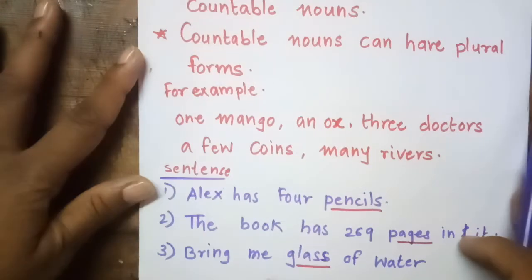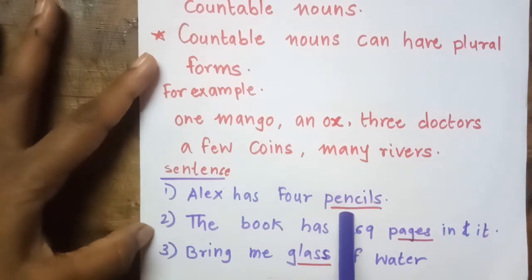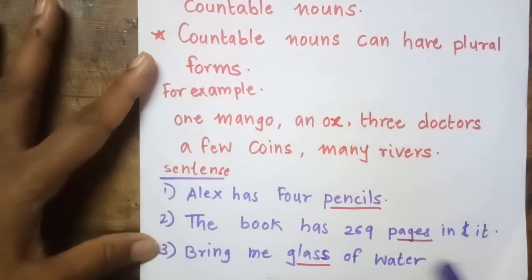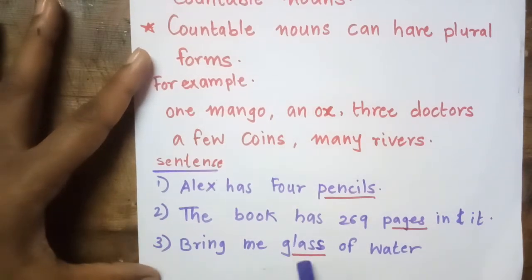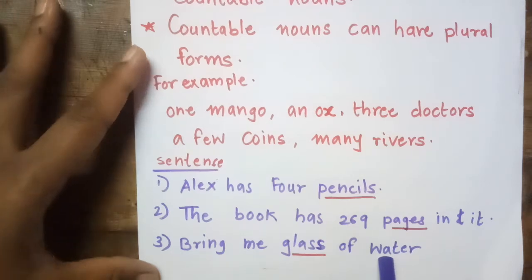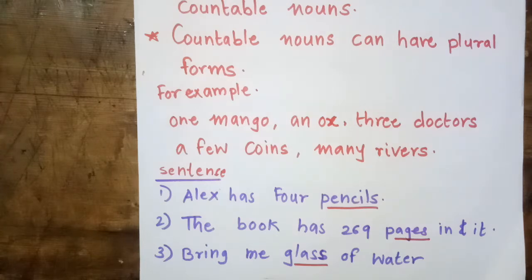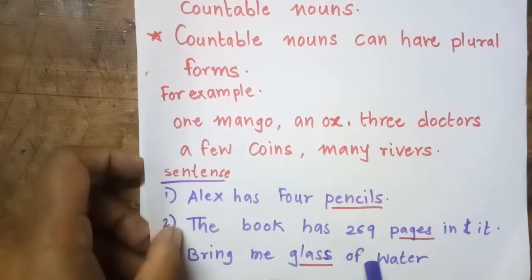Sentences we will see. Alex has 4 pencils. So pencils we can count. So it comes as a countable noun. The book has 269 pages in it. So here the underlined word is pages. So pages comes as a countable noun. Bring me a glass of water. See here, water is not a countable noun. We can't count water. If we say 1, 2, 3, we can't count water. But if there is a glass of water, it means it is a countable noun, because the measurement is given here, glass of water. Okay, so this is the countable noun.